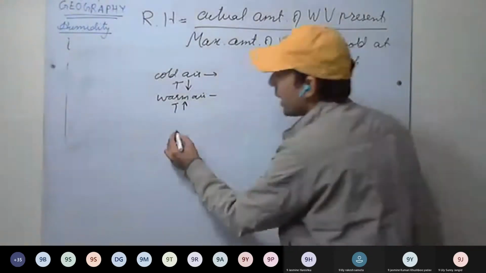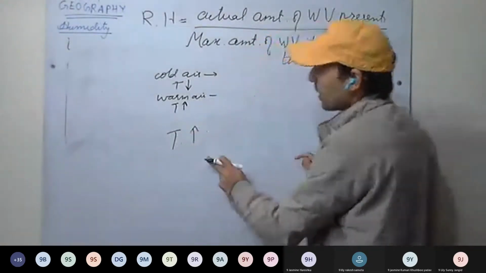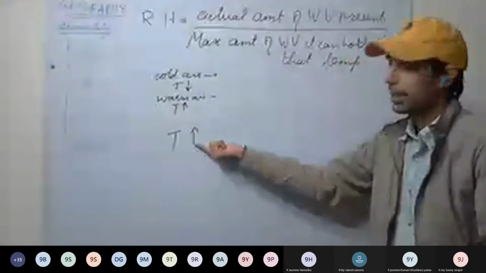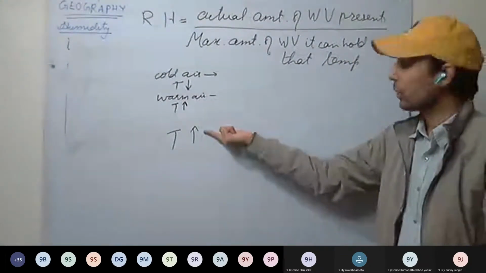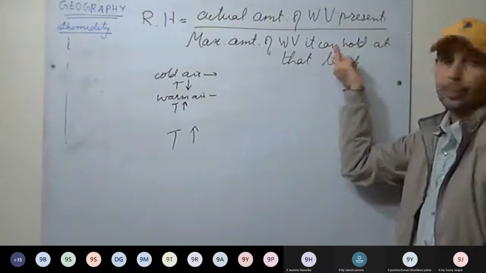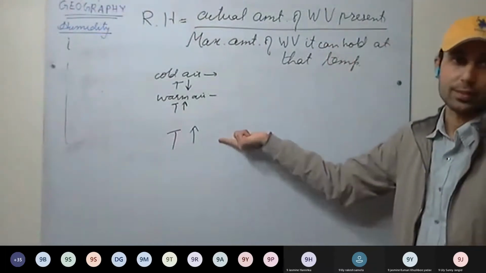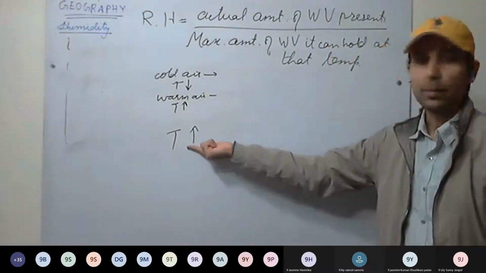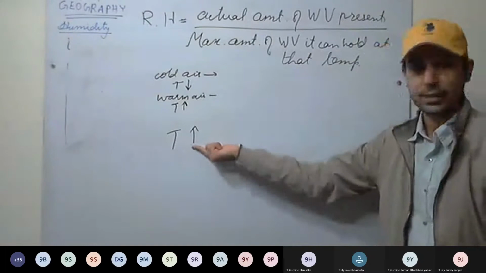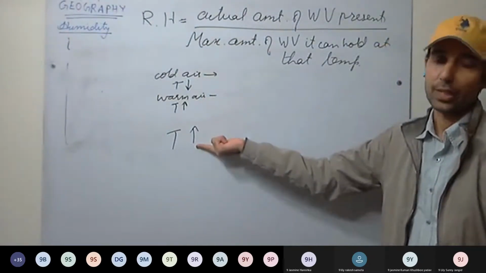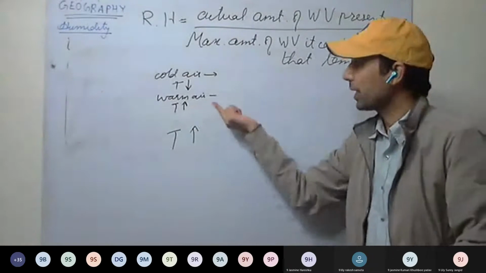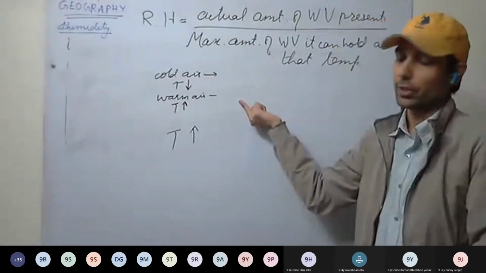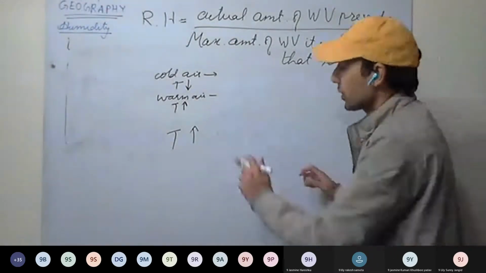Always remember this. As temperature increases, that is, as air is warming, the maximum amount of water vapor that it can hold increases. Maximum amount of water vapor it can hold increases with increasing temperature. So cold air has less capacity to hold the moisture. Warm air has more capacity to hold the moisture. Okay. Now we'll be using this.